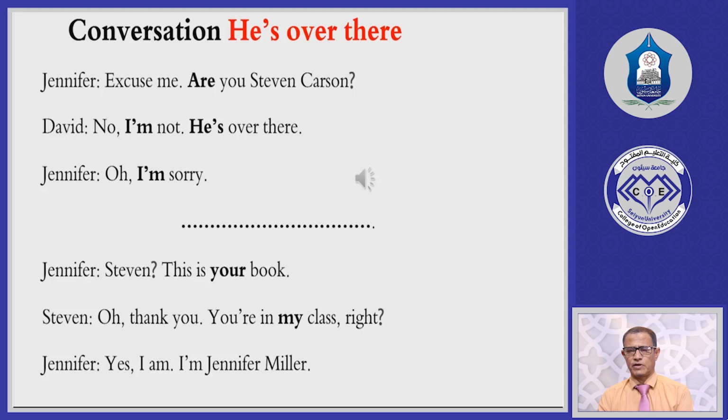Now the second part of the conversation is between Jennifer and Stephen. Jennifer: Stephen, is this your book? Stephen: Oh, thank you. You are in my class, right? So in "my class", this is the use of the adjective pronoun my. Jennifer said, yes, I am. I'm Jennifer Miller. So this conversation in general includes the use of verbs to be, and also the use of adjective pronouns, which are my and your, and maybe we can find some other adjective pronouns in other conversations.